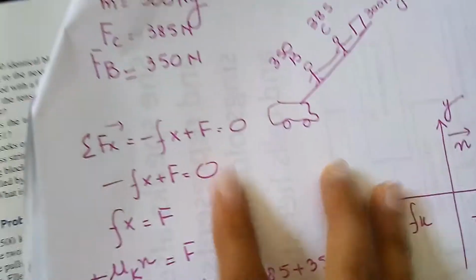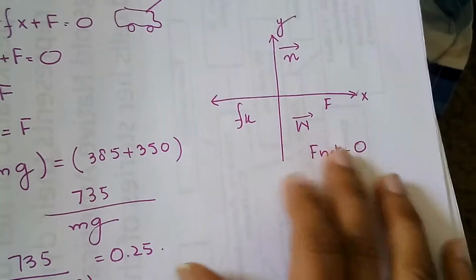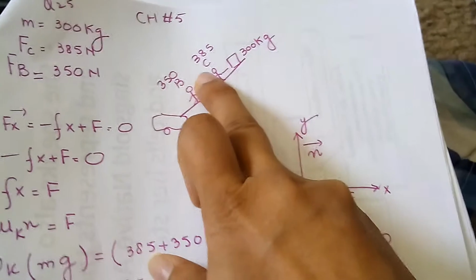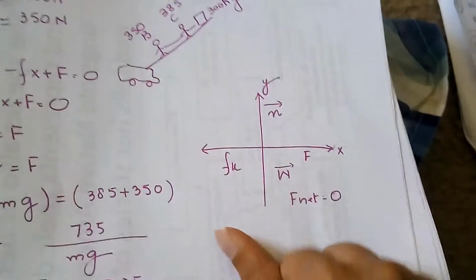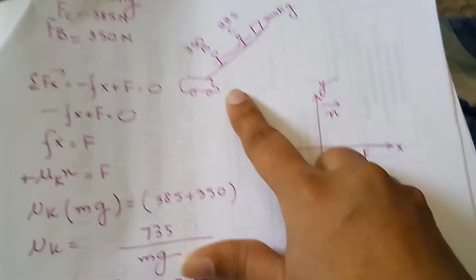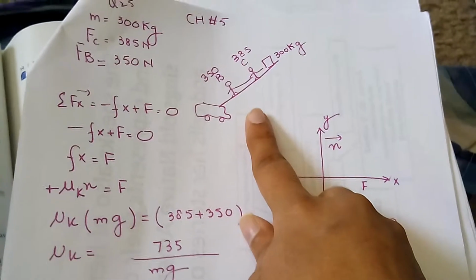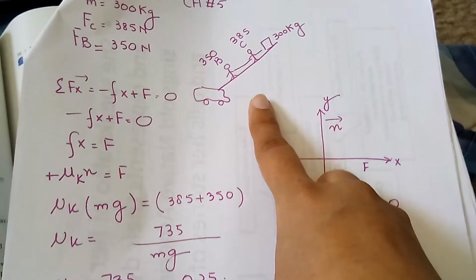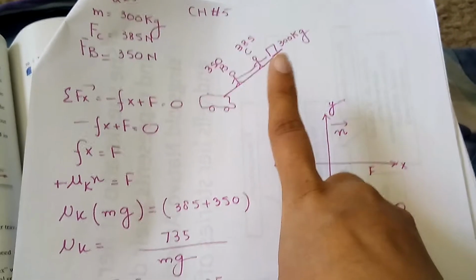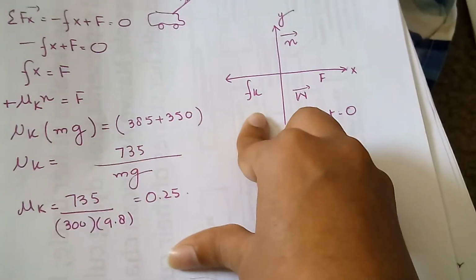Here's your car. And here's the free body diagram that is pretty important in every question. There should be a normal force since they are in contact with the ground. There should be a weight force always downwards. And they are sliding, so there is a friction force. We don't know in which way they are sliding, either positive x or negative x. So in that condition, you always put your friction force in the negative x direction. That's what I do here.